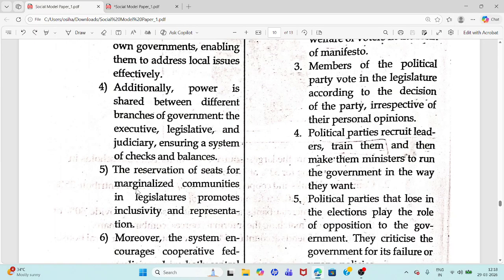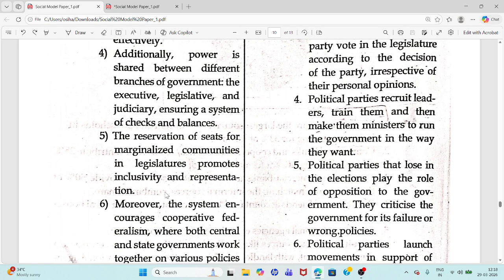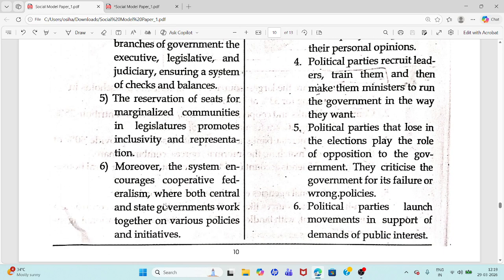Reservation of seats for marginalized communities in legislatures promotes inclusivity. Moreover, the system encourages cooperative federalism where both central and state governments work together on various policies and initiatives.